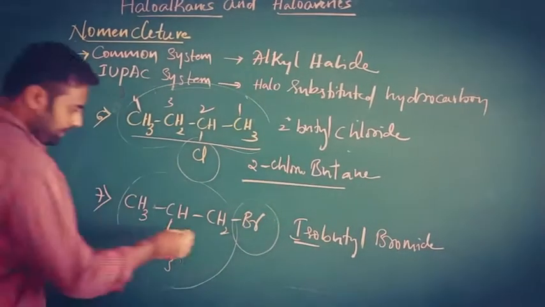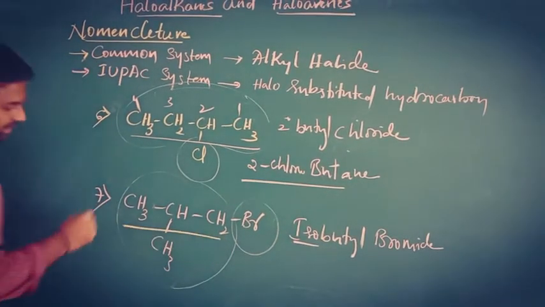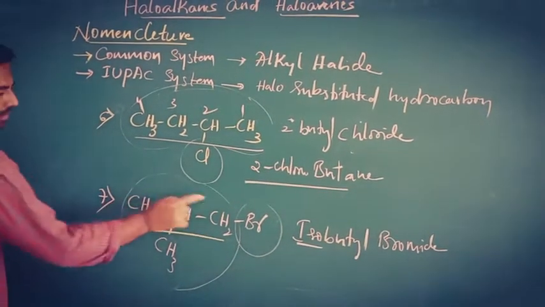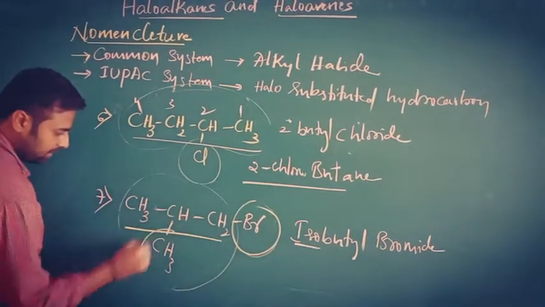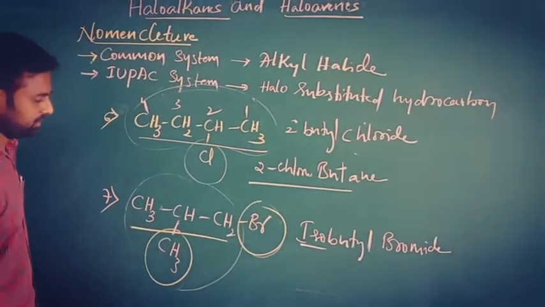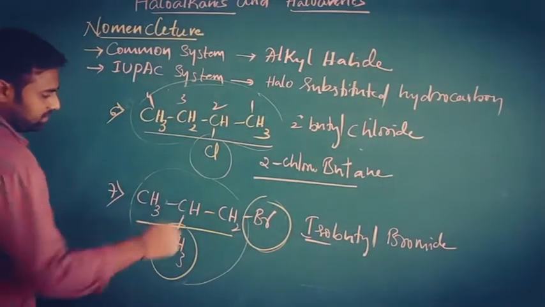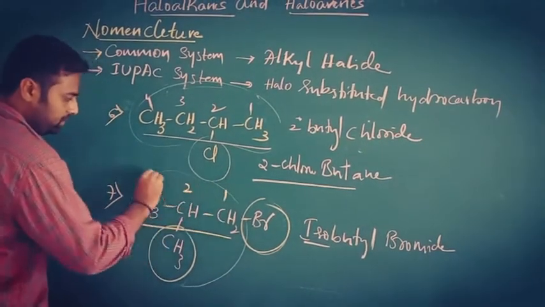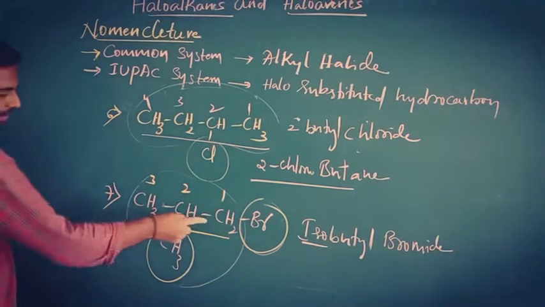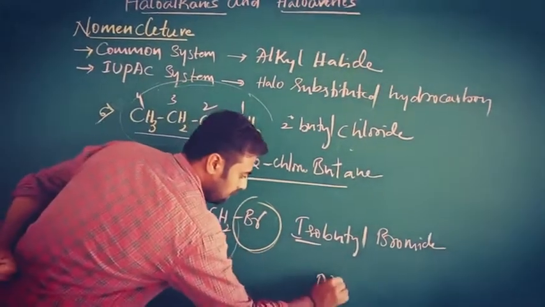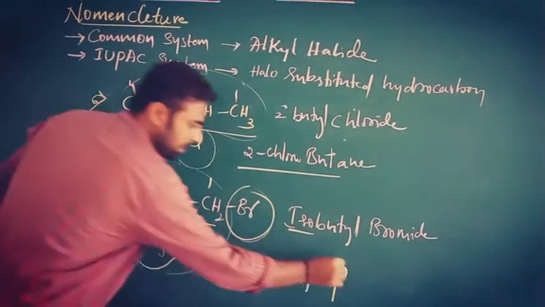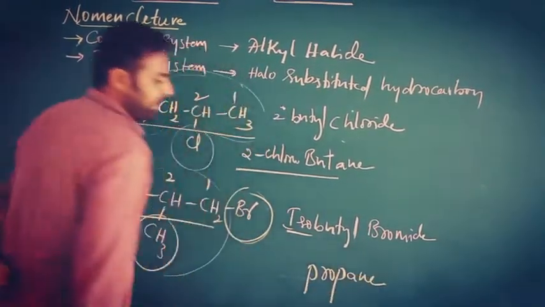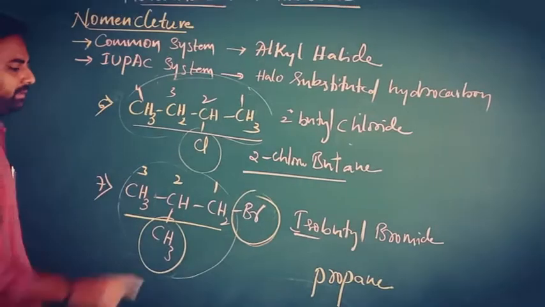IUPAC name. Suppose this is the long chain, 1, 2, 3, and this is one of the substituents, and the methyl group is another substituent. So this is the long chain. You have to give the number from the right side, 1, 2, 3. So for the root word, you have to take prop. There is only a single bond in that long chain, so I use ane, and that will become propane.